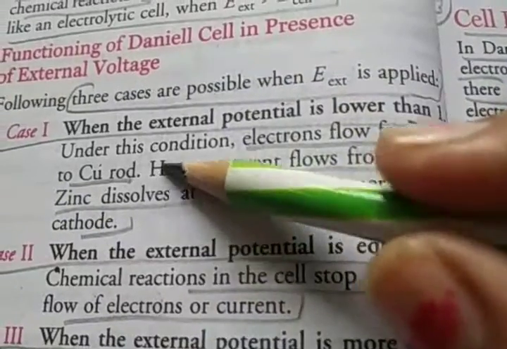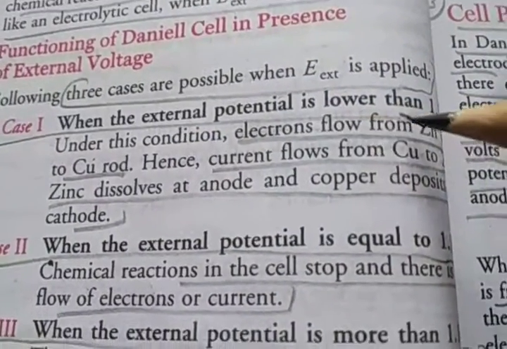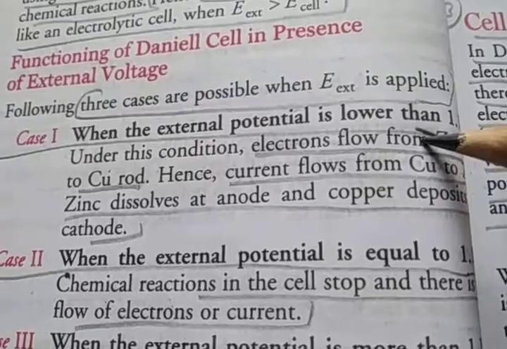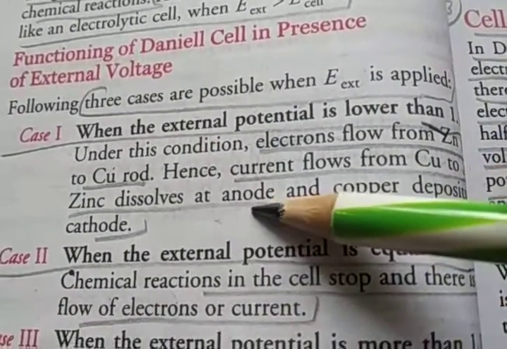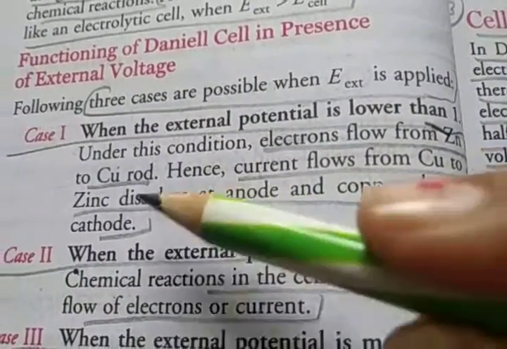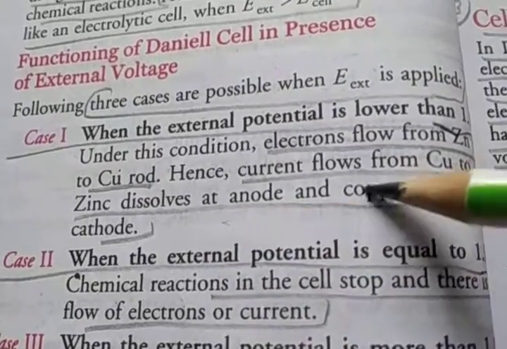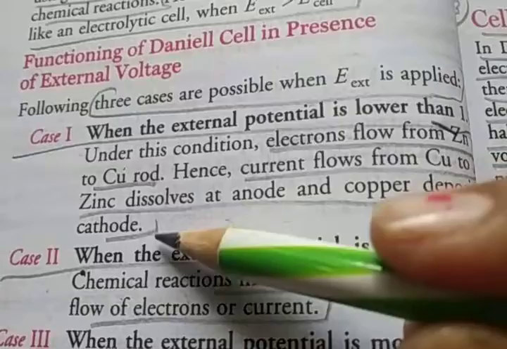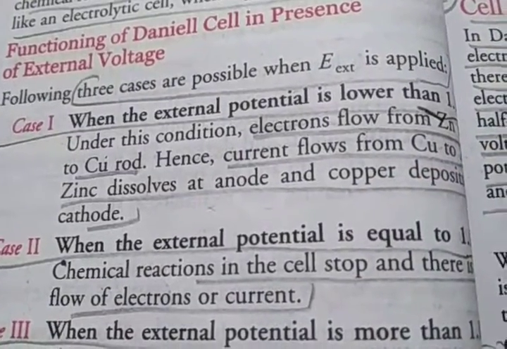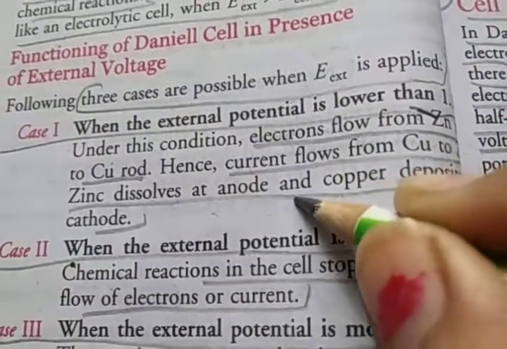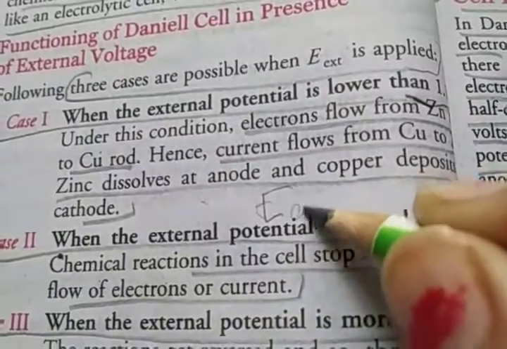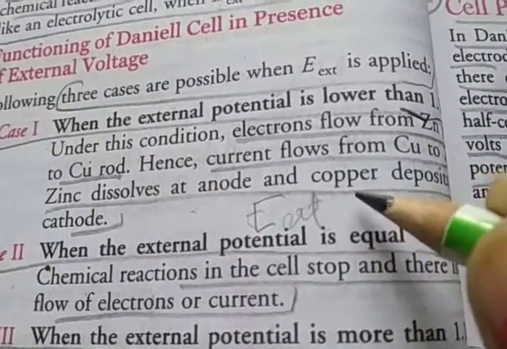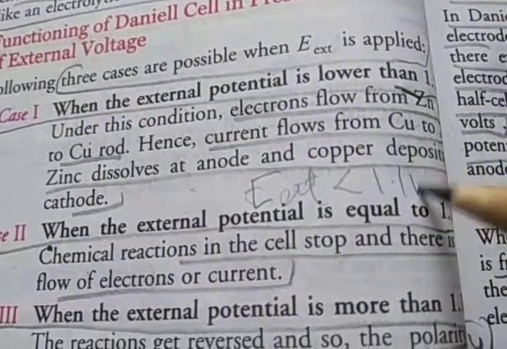Under this condition, electrons flow from the zinc to the copper rod and current flows from copper to zinc. Zinc dissolves at the anode and copper deposits at the cathode, when the external potential is lower than 1.1 volt.